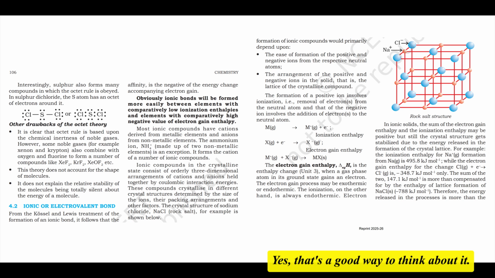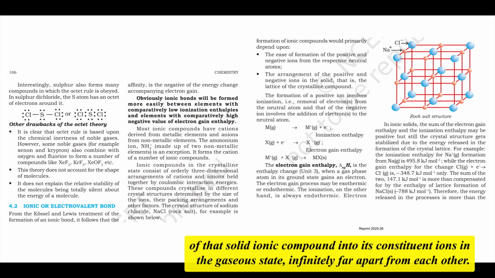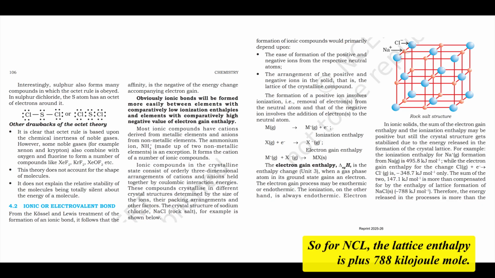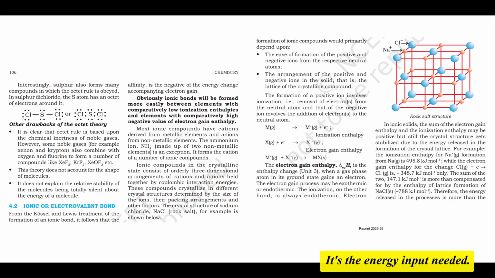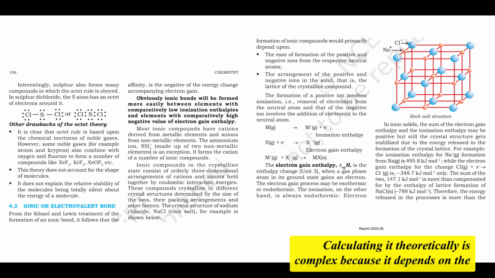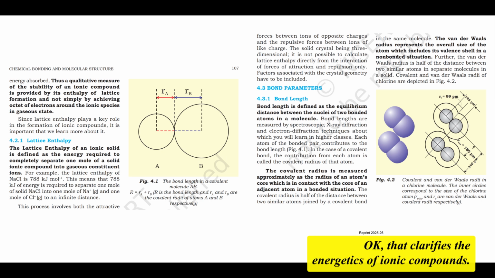Yes, that's a good way to think about it. Formally, the lattice enthalpy of an ionic solid is defined as the energy required to completely separate 1 mole of that solid ionic compound into its constituent ions in the gaseous state, infinitely far apart from each other. Energy required to break it apart into gas ions? Correct. So for NaCl, the lattice enthalpy is plus 788 kJ/mol. Note the sign change. It's the energy input needed. It's a direct measure of the strength of the ionic bonding within the crystal. Calculating it theoretically is complex because it depends on the precise arrangement of ions and all the attractive and repulsive forces. Okay, that clarifies the energetics of ionic compounds.